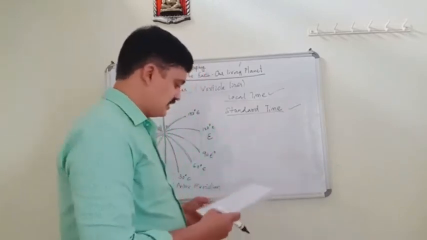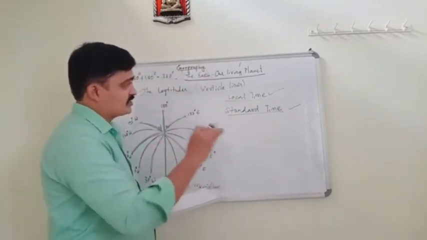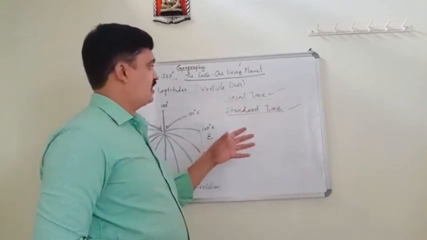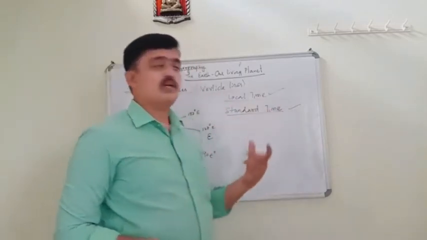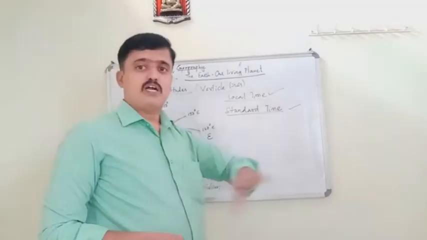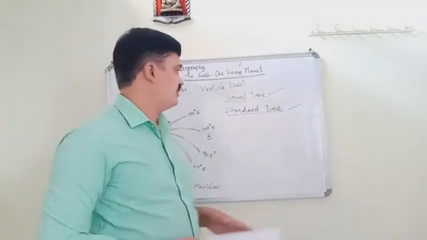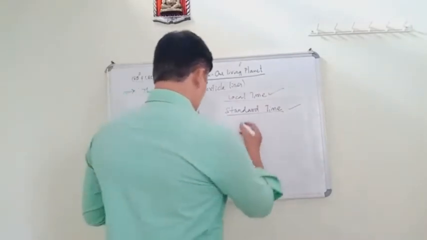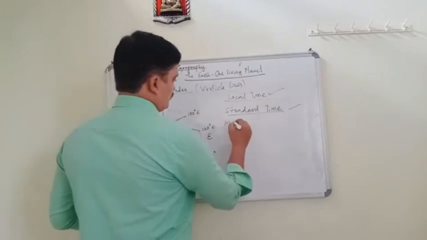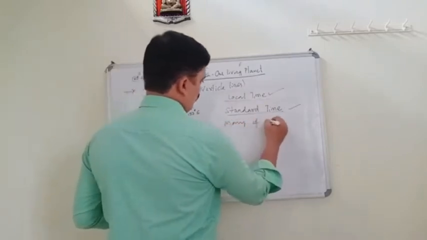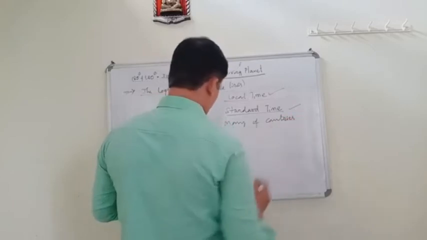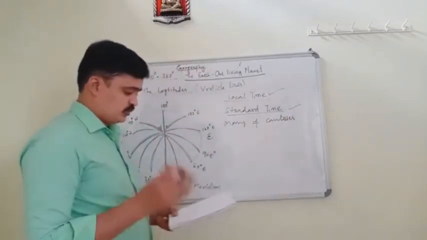In order to avoid this confusion created by local time, many of the countries follow a uniform time.